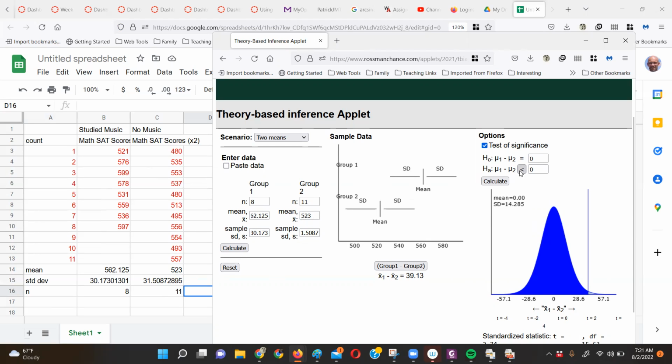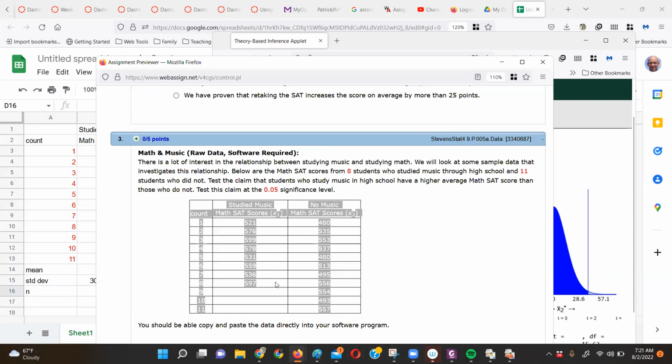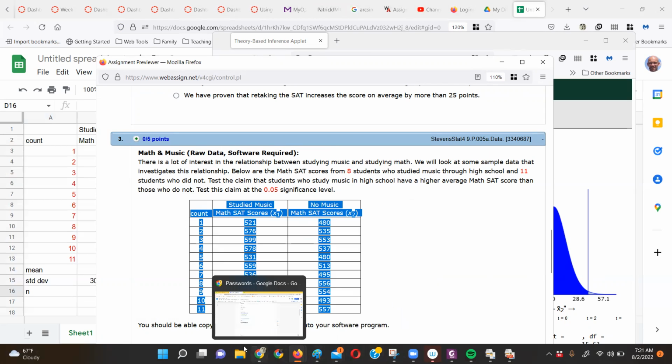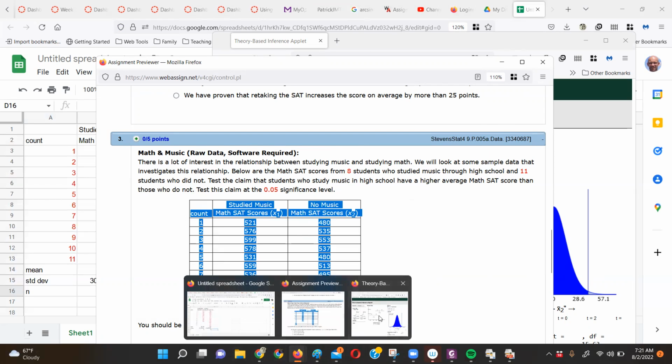So then we're going to say we were trying to test the claim, let's make sure I'm looking at the right claim. Oh, it popped up in a separate window, didn't it? Here it is. We want to test the claim that students who studied music in high school have a higher SAT. So mu1 is greater than mu2, or mu1 minus mu2 is positive, right? So we're going to come back here to that Rossman Chance applet. If I can find the foolish thing, here we go.